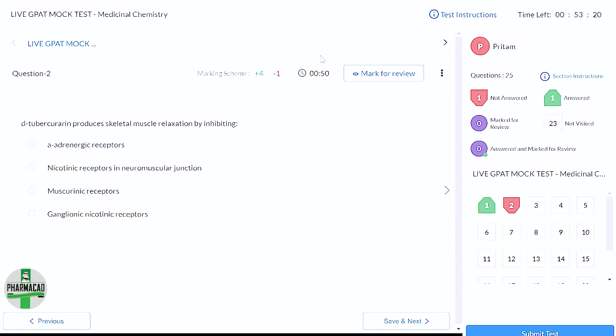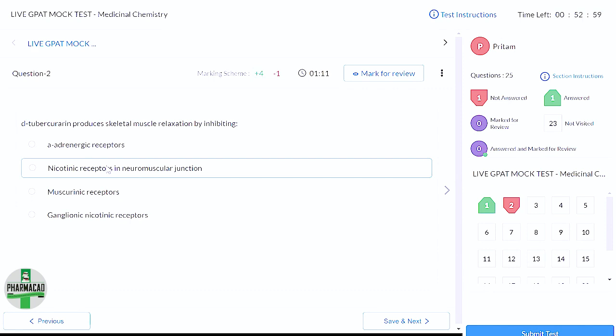Okay, no idea. Muscarinic action? No, it does not act on muscarinic. Actually, it acts on the neuromuscular junction. In the neuromuscular junction, it acts on the nicotinic receptor. So this is a clear-cut direct question on which receptor this drug acts.